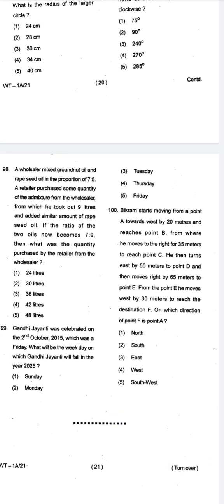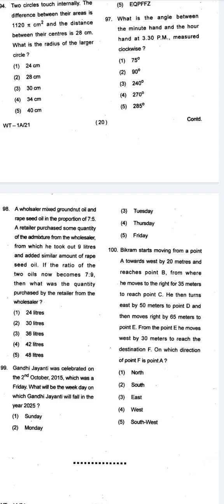When I move to the 100th question, Bikram starts moving from a point A towards west by 20 meters and reaches point B. So, this is a distance and direction question from logical reasoning subject. So, what I have seen in this whole paper is that you have to prepare well computer subject, GK subject, general science subject, quant subject, logical reasoning subject, Odia subject, GS and general knowledge. As you have seen yourself, all these 100 questions consist of all these subjects. Okay, so this is a short discussion of the previous year paper of 2015.